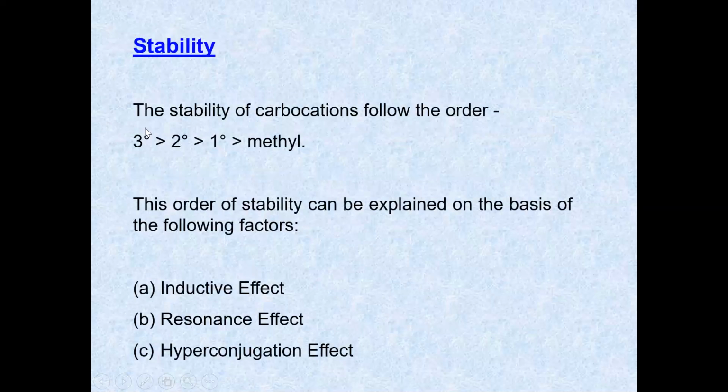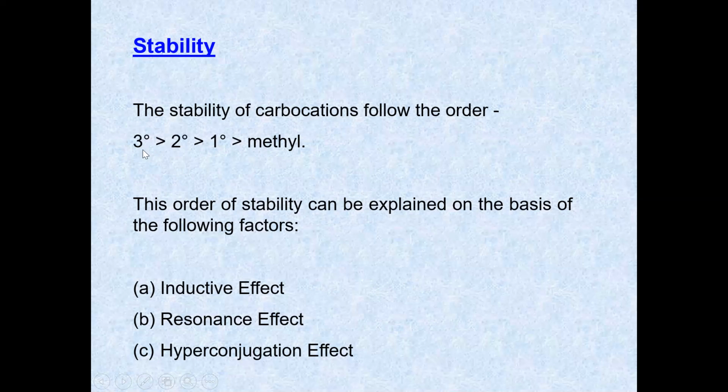What is the stability? The stability of carbocations follows the order: tertiary carbocations have higher stability compared to secondary, then primary, then methyl. The tertiary carbocation is highly stable because 3 carbons are attached to it. When 3 carbons are attached, the positive nature of this carbon increases, and so it becomes very stable. In a tertiary carbocation 3 carbons are attached, whereas in a secondary carbocation 2 carbons are attached.